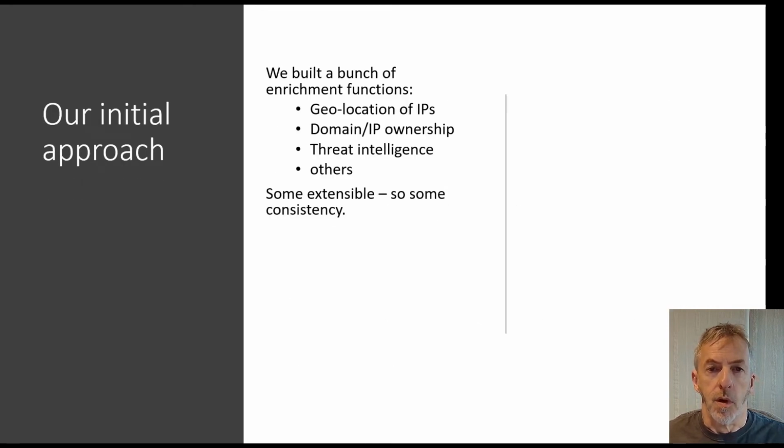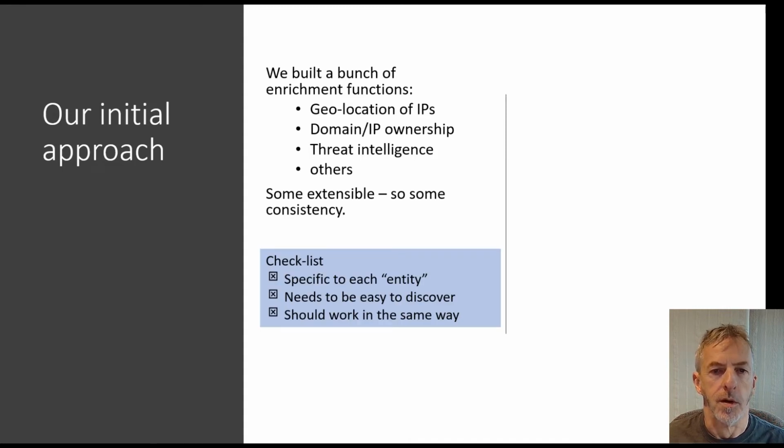So in our initial approach in MSTICPy, we built a bunch of enrichment functions in a bit of an ad hoc way. So geolocation, domain and IP ownership, threat intelligence, a few others. Some of these are extensible, so there's some consistency within them, but not so much between them. If we look at our checklist, on the whole, we kind of fail on every one of these.